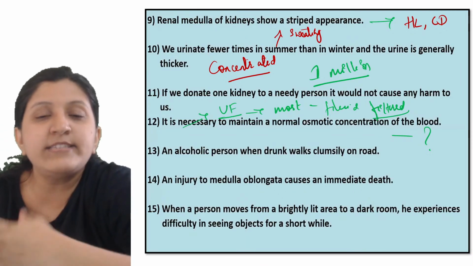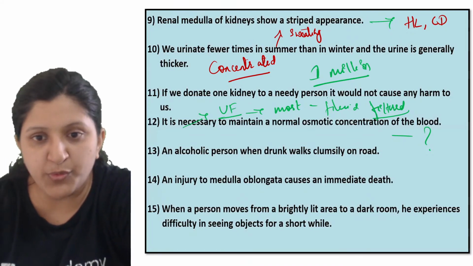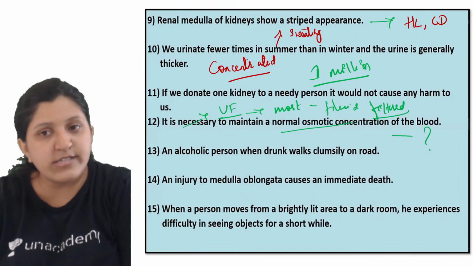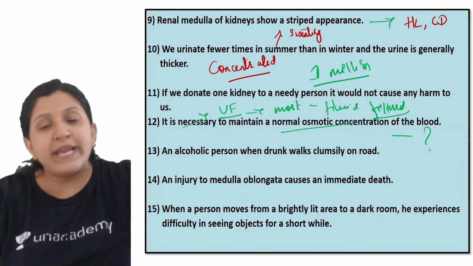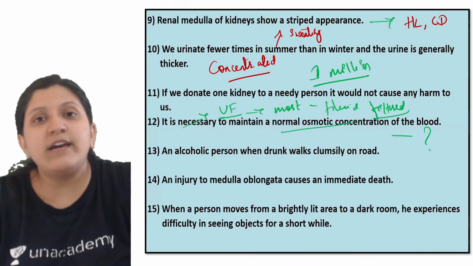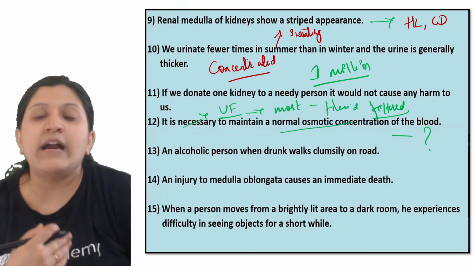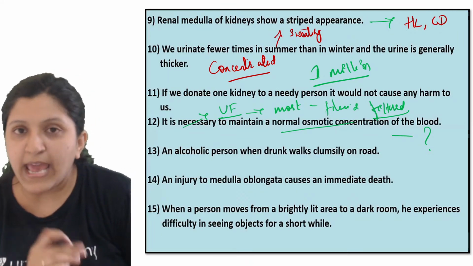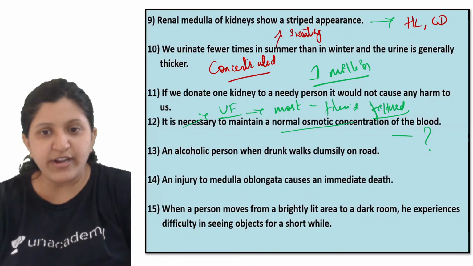So reabsorption will occur. It is necessary to maintain the normal osmotic concentration of blood so that filtration can occur easily again, and whatever amount of urea is there can be removed by filtration again.